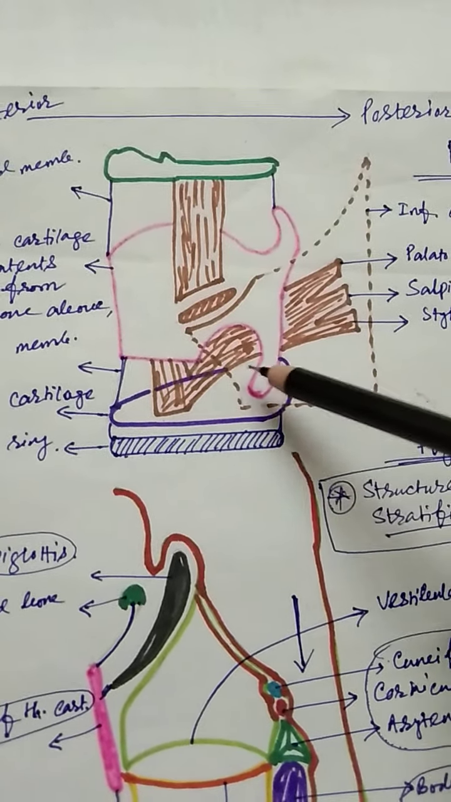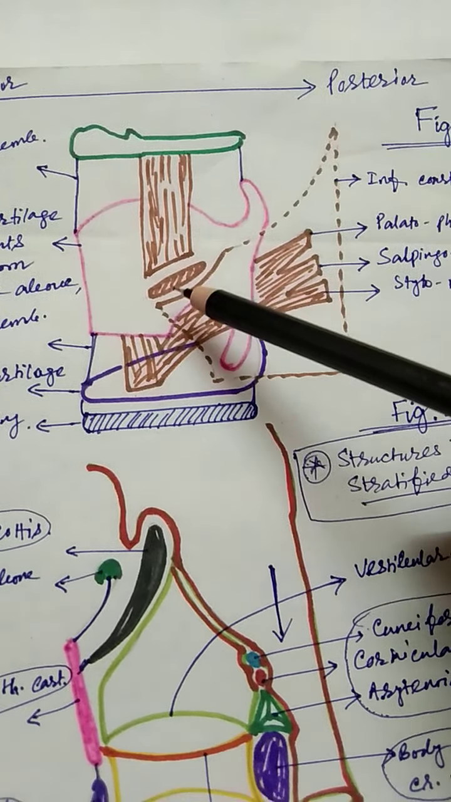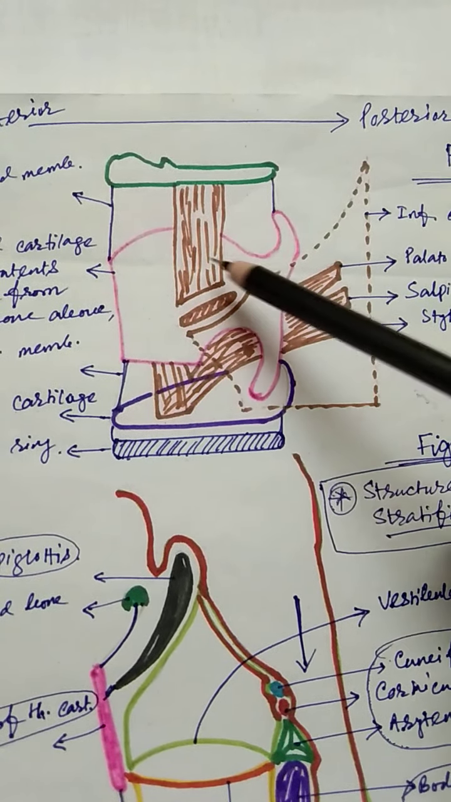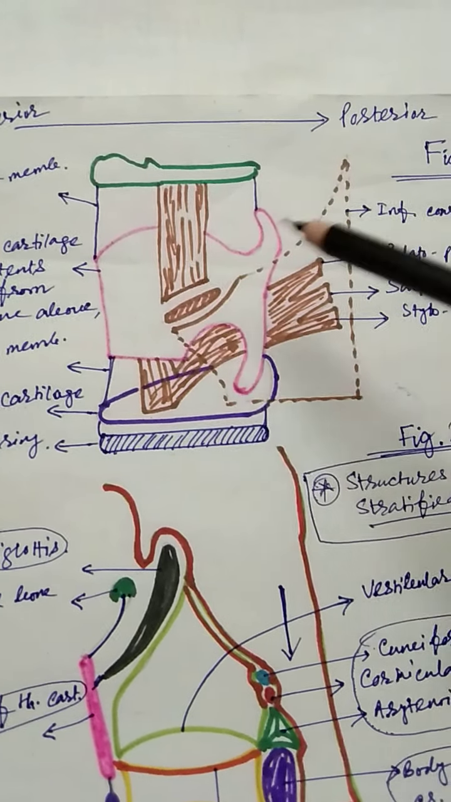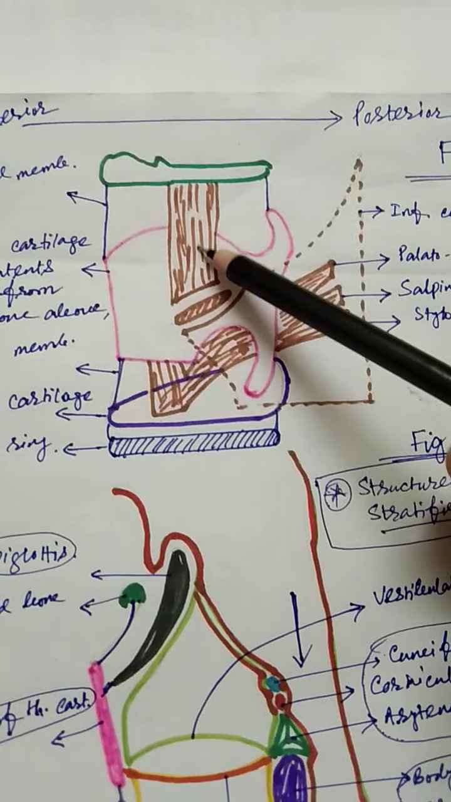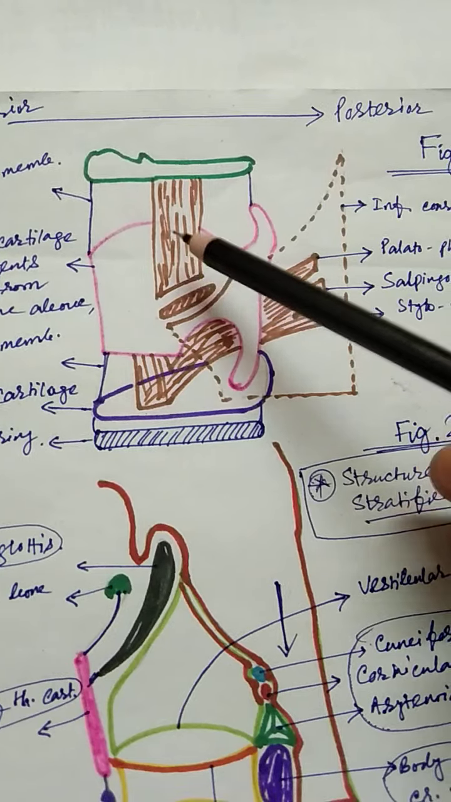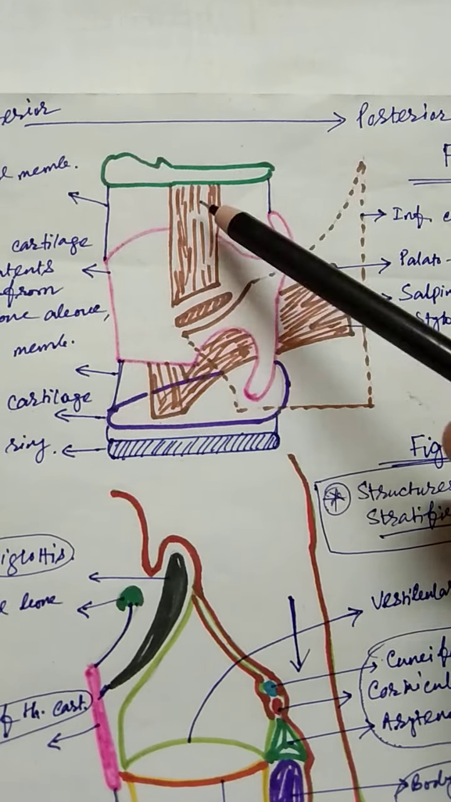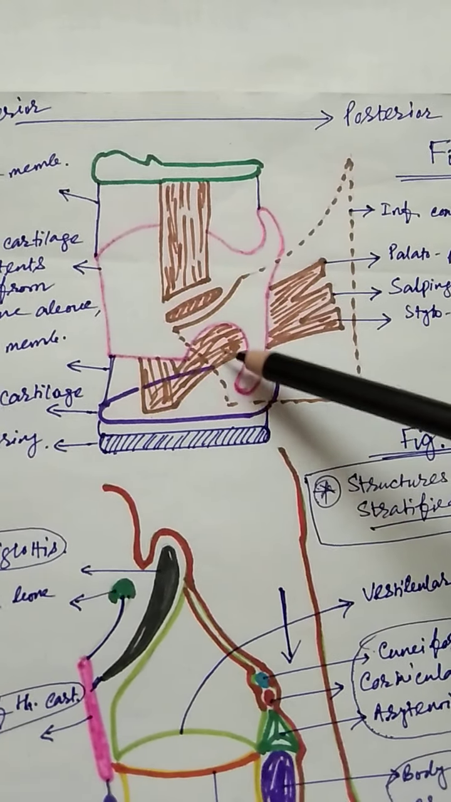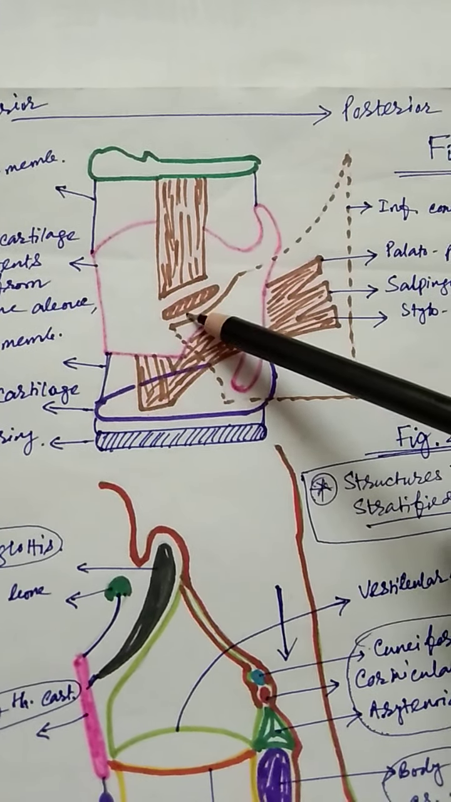What are the structures attached for the fixation of this laryngeal cartilage? It is very important. On the lateral surface of the lamina of the thyroid cartilage, you can see a muscle between the hyoid bone and the thyroid cartilage. This is called the thyrohyoid muscle. From below, one muscle extends from the sternum to the thyroid. This is the sternothyroid muscle.